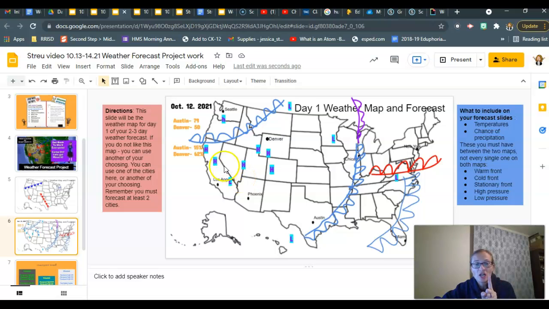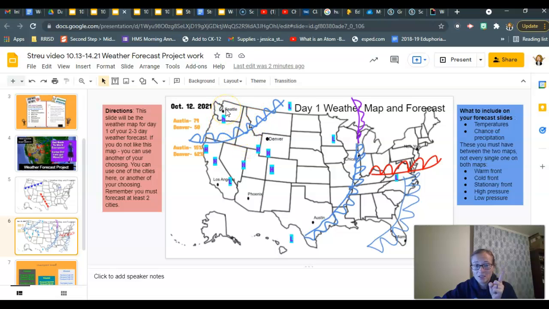There's a couple of things on here. They're cold fronts. I'm assuming they're cold because they're blue. They don't look very pointy. I'm not going to be super nitpicky, but if you can make them a little bit more pointy, that would be great. This one is definitely moving to the north, okay? It has not yet hit Seattle.